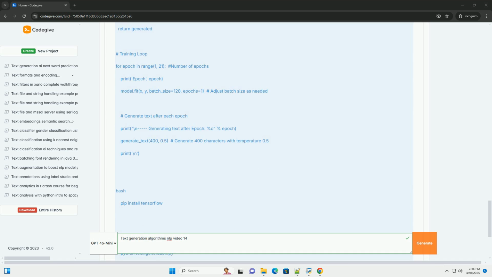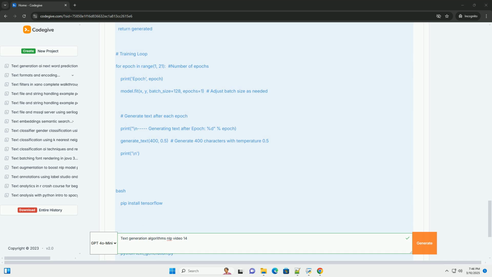2. Model building. Define a sequential model with an LSTM layer and a dense output layer. The LSTM layer processes the input sequence and captures dependencies between characters. The dense layer predicts the probability of each character being the next character in the sequence. Compile the model with categorical cross-entropy loss and an Adam optimizer.